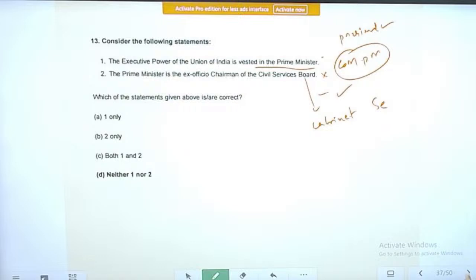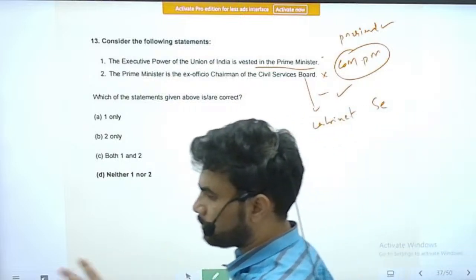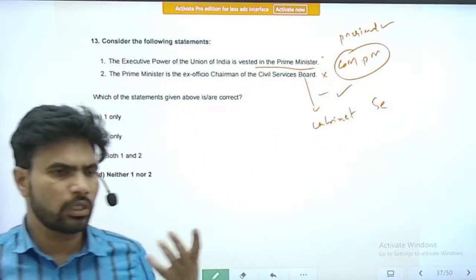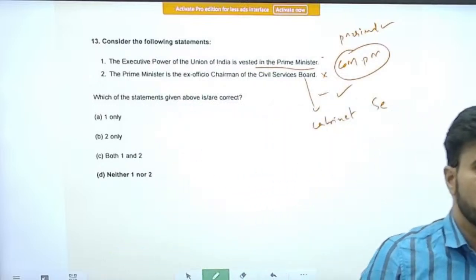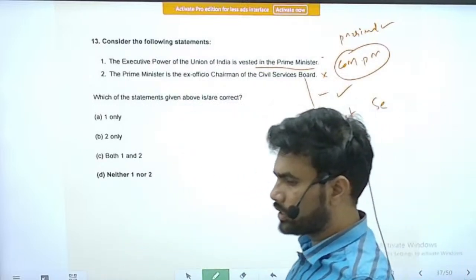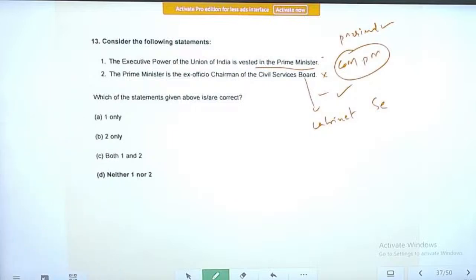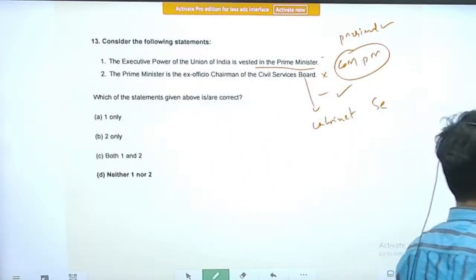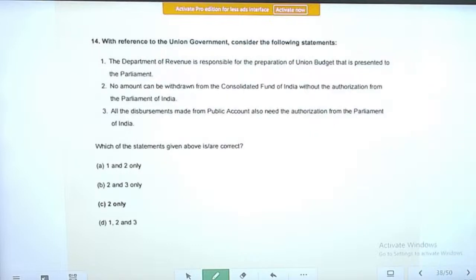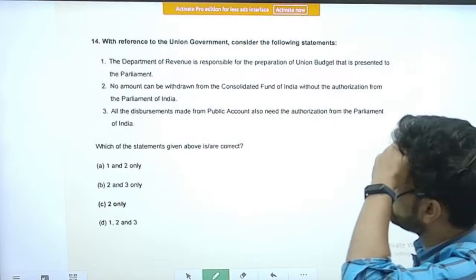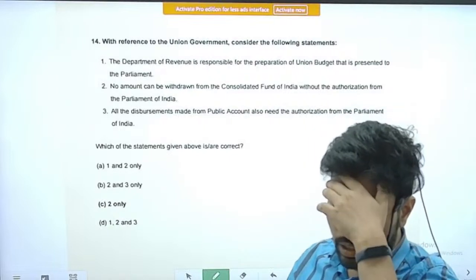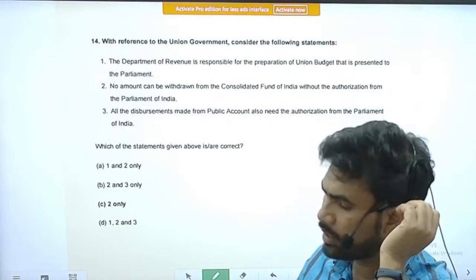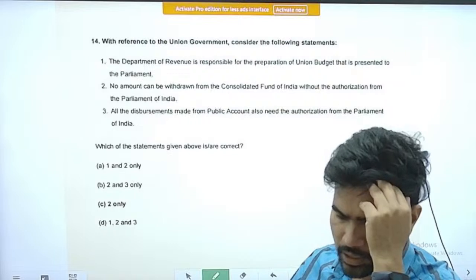So you should know something about these positions also: cabinet secretary, chief secretary, attorney general, advocate general, solicitor general, etc. These are the constitutional offices, and you should be aware of these things also. Next question.